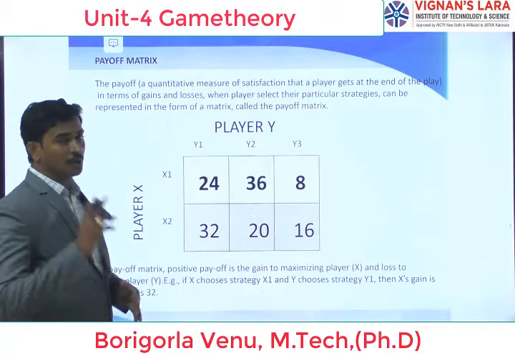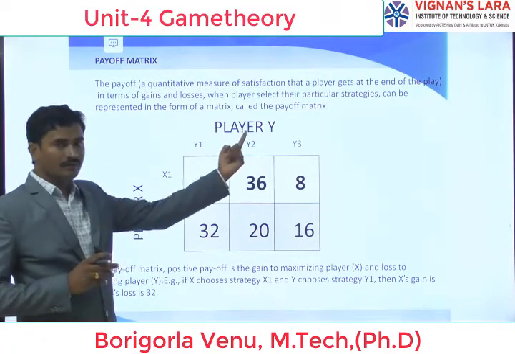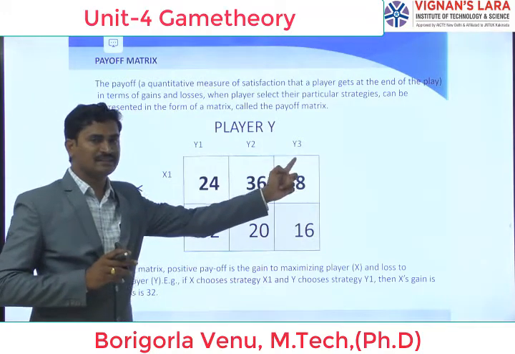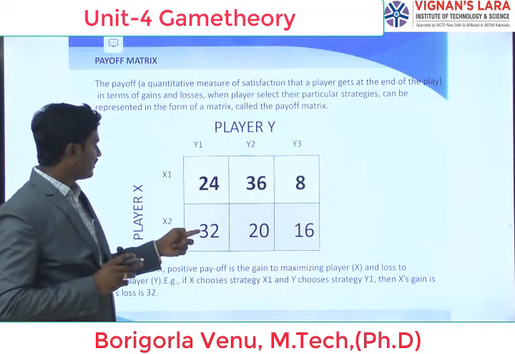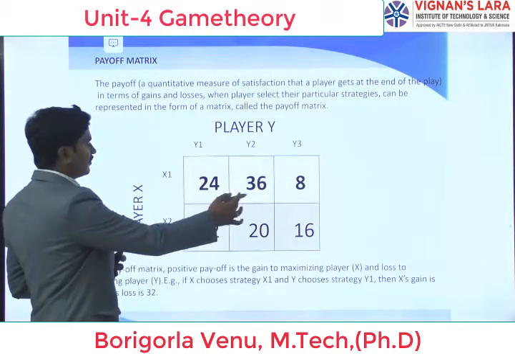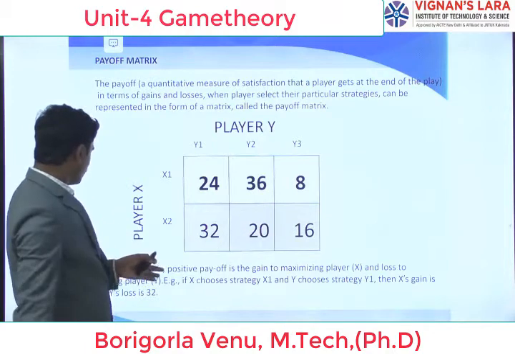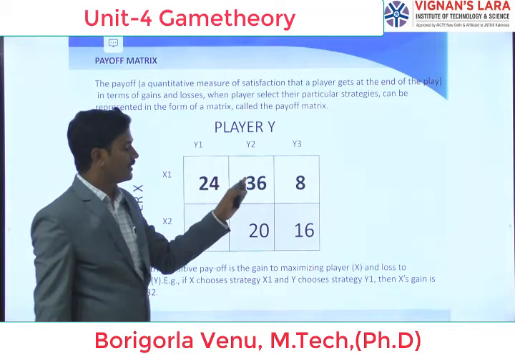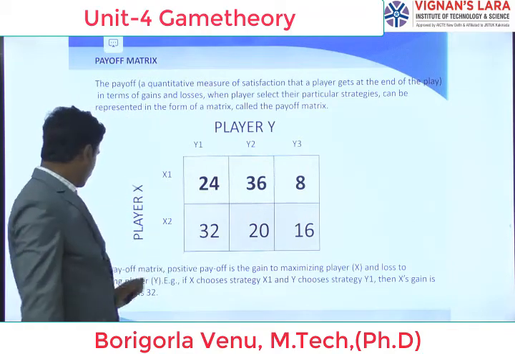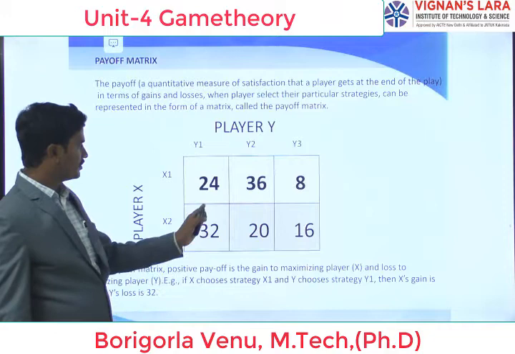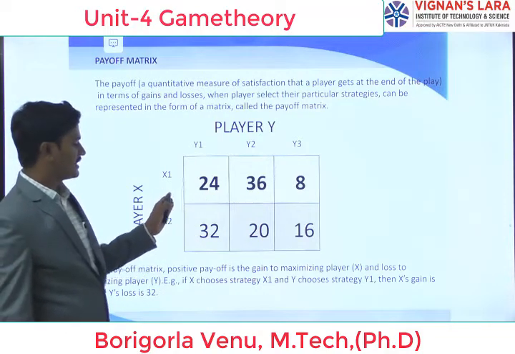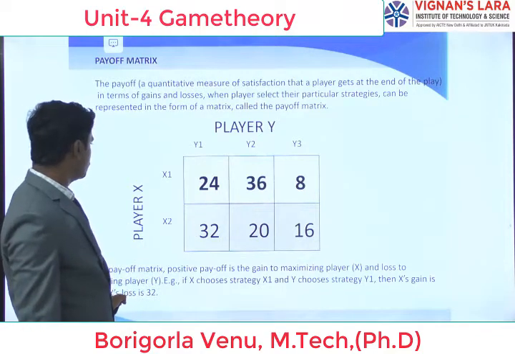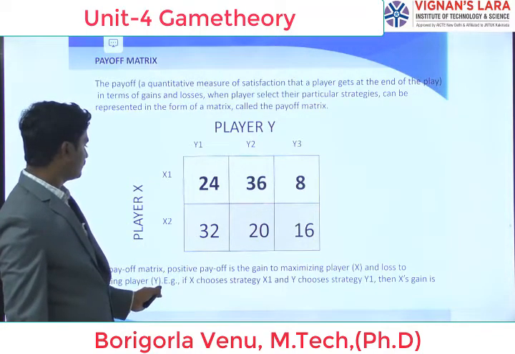Here we have taken two players, player X and player Y. Player X has 2 strategies and player Y has 3 strategies. The values taken are 24, 36, 8, 32, 20, 16. In this payoff matrix, positive payoff is the gain to the maximizing player, X, and losses to the minimizing player, Y. If X plays the X1 strategy and Y chooses the Y1 strategy, then X's gain is 32 and Y's loss is 32.